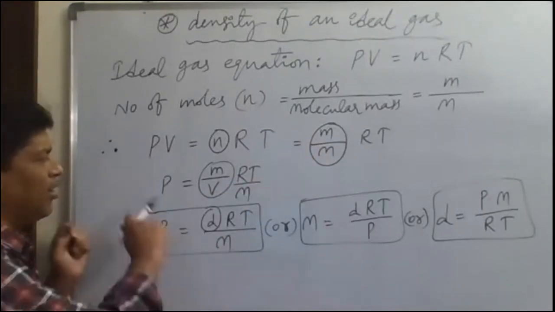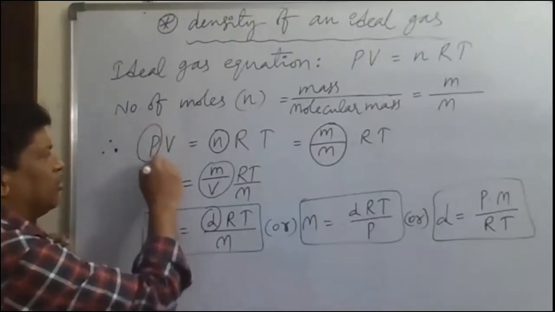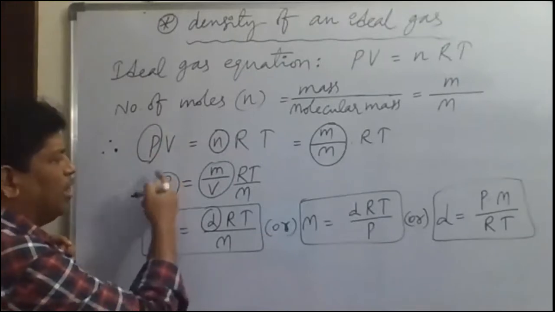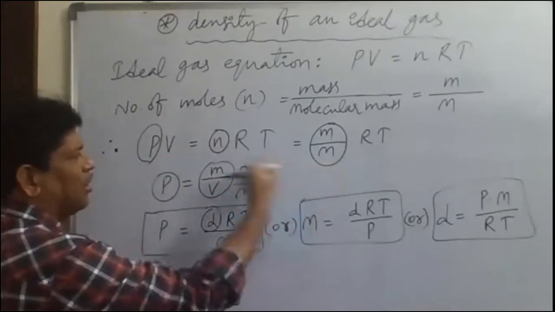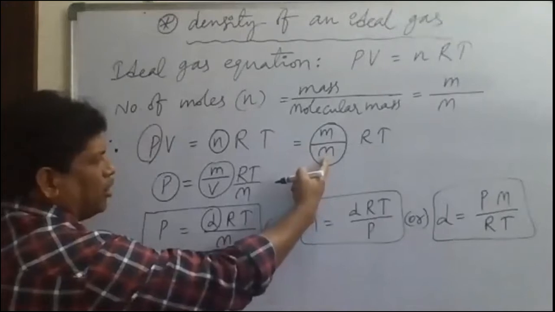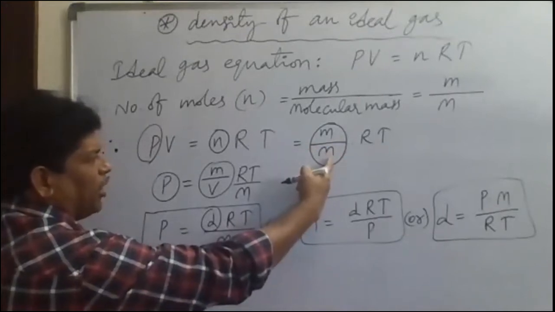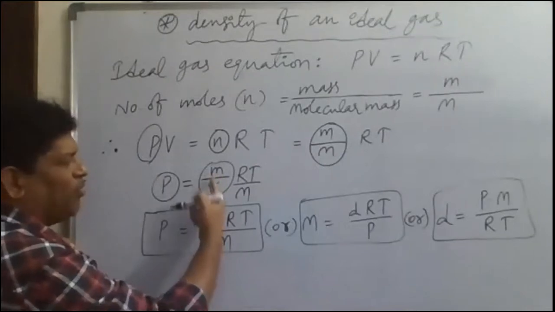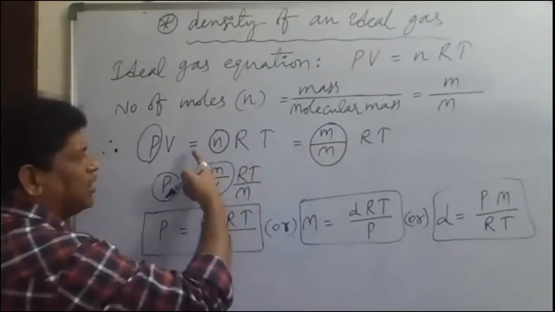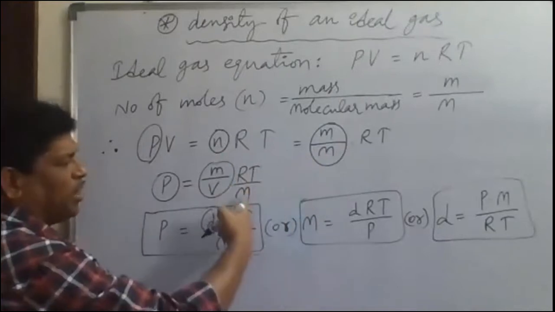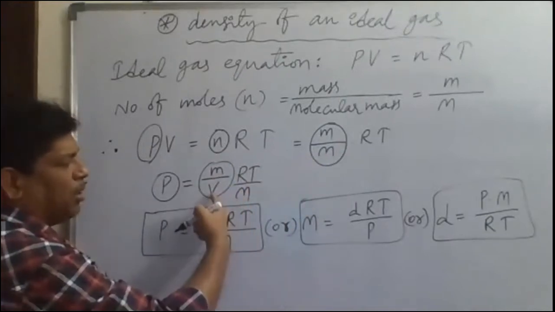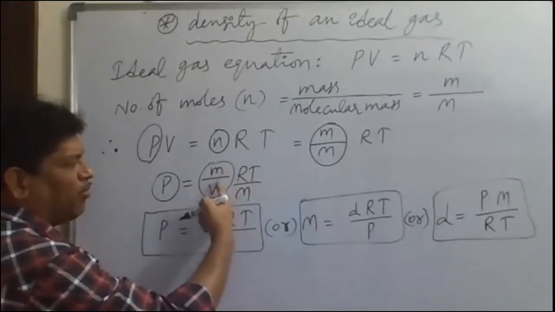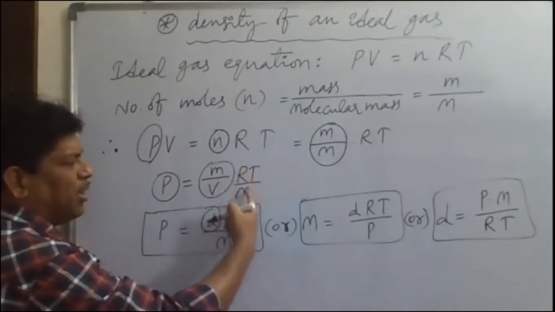Now we can rearrange this. P is equal to, V has been taken to this side, so V will come here in the denominator. So mRT by capital M V will become. Now here I have separated m by V and RT by M. So RT by M will be there. So P is equal to m by V, mass by volume, into RT by M.